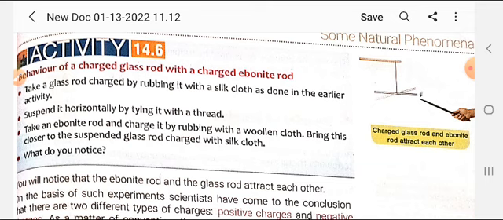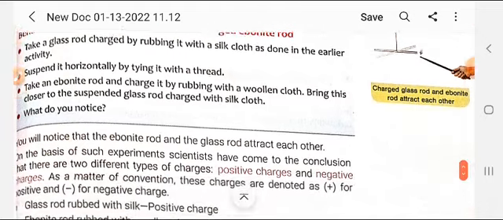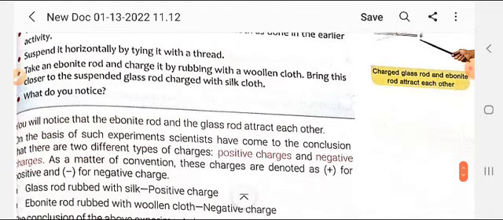Take an ebonite rod and charge it by rubbing with the woolen cloth. Now what will you notice? You will notice that the ebonite rod and the glass rod attract. Why so? Because they are rubbed by different kinds of cloth, so they have acquired different types of charges. And when there are different types of charges, they attract each other. That means one has acquired the positive and the other has acquired the negative charge.